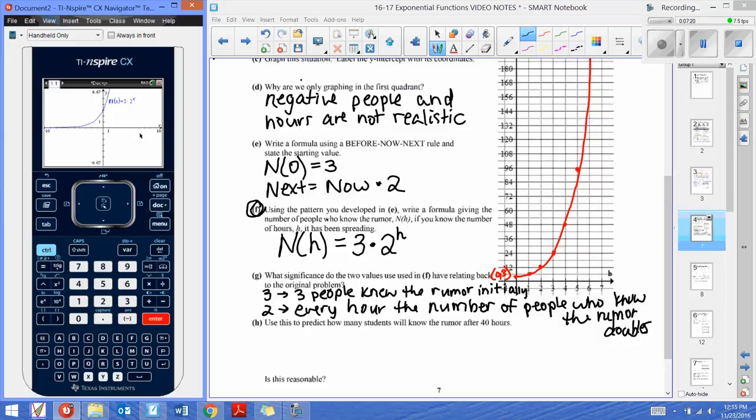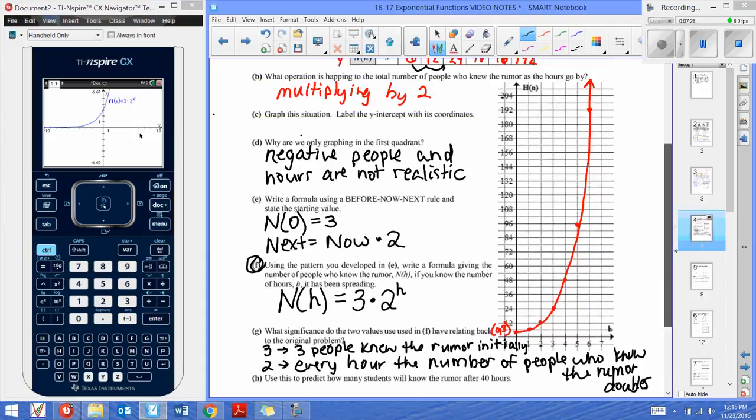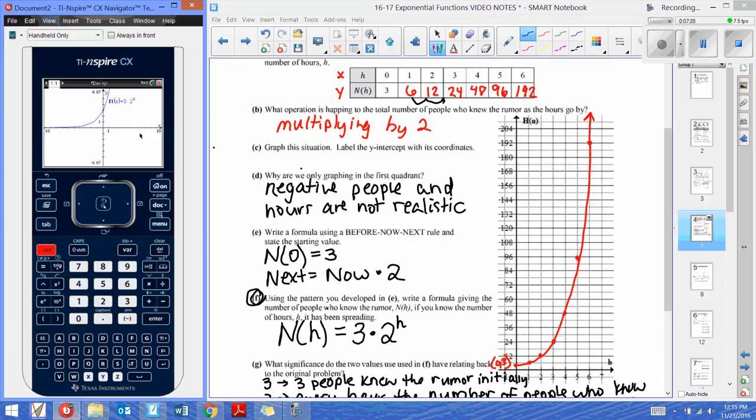Now we can see our function. Now we can see that exponential. And right away, you might notice that our window is much different. But what might be helpful to us right now is to hit Control-T to look at the table of values. Do we have (0, 3)? Yes. (1, 6). (2, 12). Oh my goodness. I could even use this table to make predictions about future questions or future hours, which is awesome.